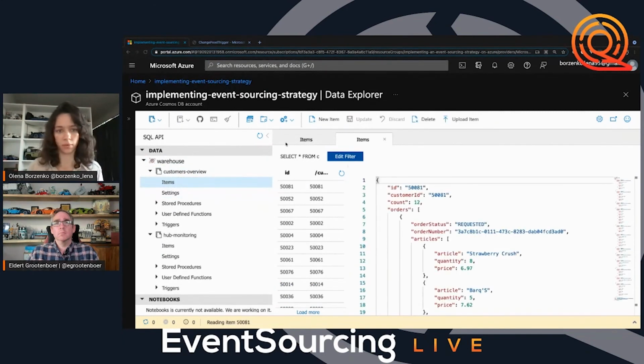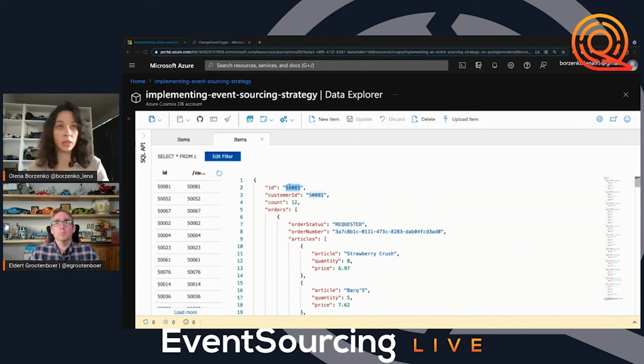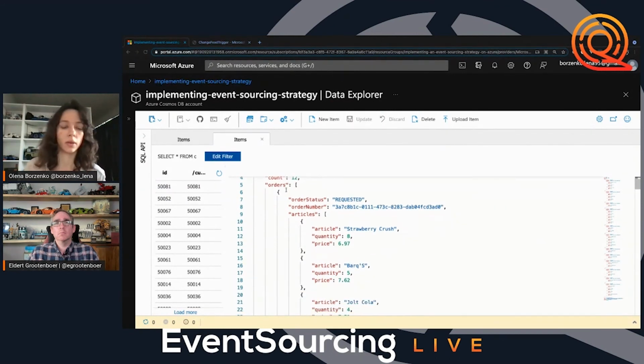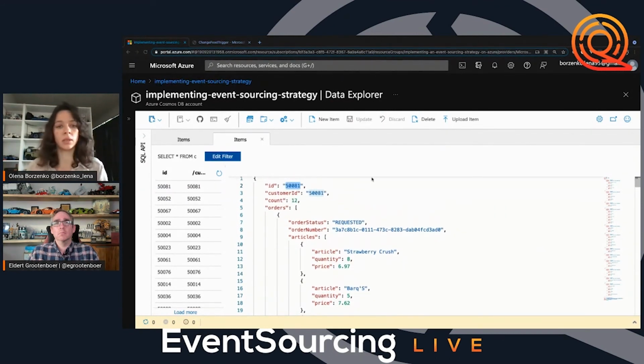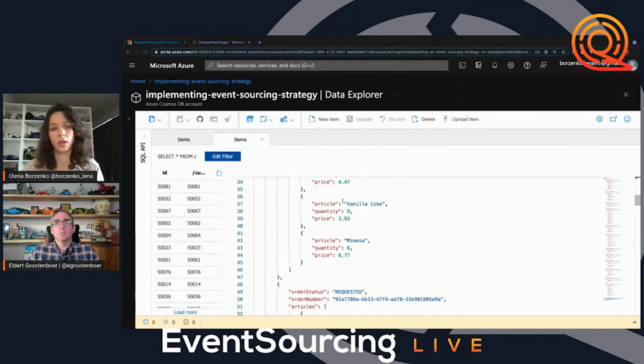And for the customer overview, here we have, as I said already, a unique document for every customer. And here we will see the order summary information for the customer. So what is happening, what is the status, what are the articles, and basically everything we need.